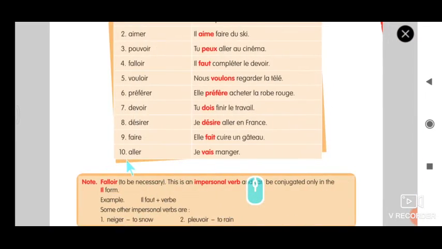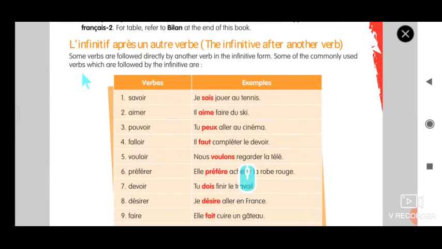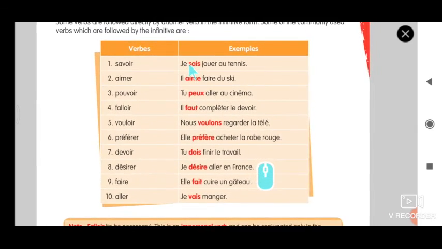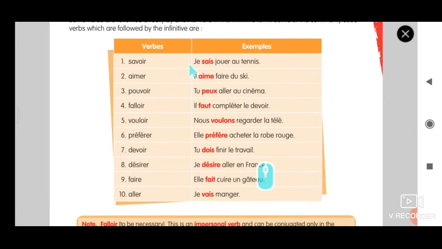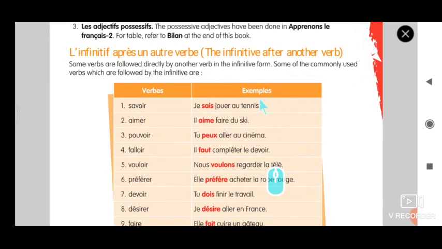So today's topic we have covered is l'infinitif après un autre verbe. So two verbs at a time. Only the first verb you must conjugate. So do not forget this. That is verb 1 and verb 2. Verb 1 is a semi verb. Verb 2 is a main verb. Only the semi verb should be conjugated when there is a main verb. That is the rule. Even if you forget, just write subject plus V1 plus V2 plus object and always circle that V1 alone, so that you will conjugate only that V1. V1 refers to verb 1.